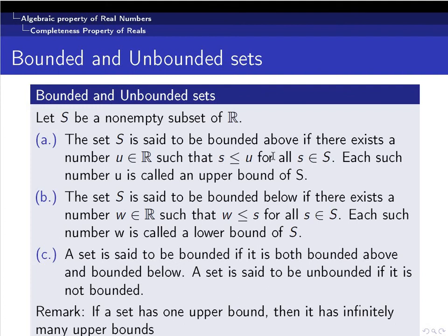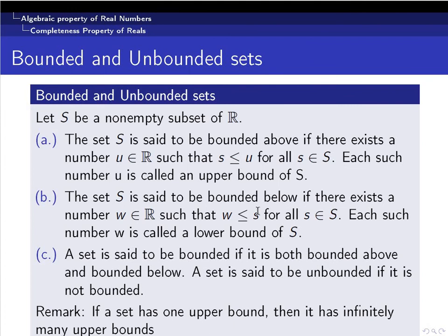Similarly, we can define the notion of a bounded below set. The set S is said to be bounded below if there exists a real number w such that w is less than or equal to s for every s element of S. Or in other words, if you can find a real number w such that the real number is less than or equal to every element of the set, then w is called a lower bound and the set is called a bounded below set.